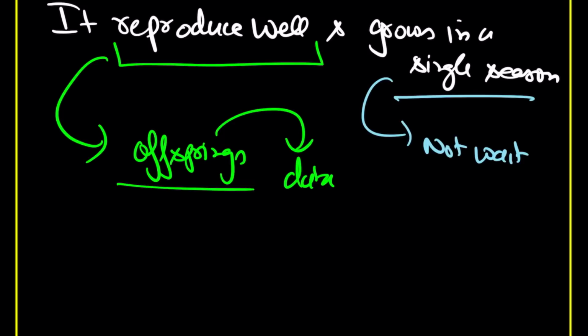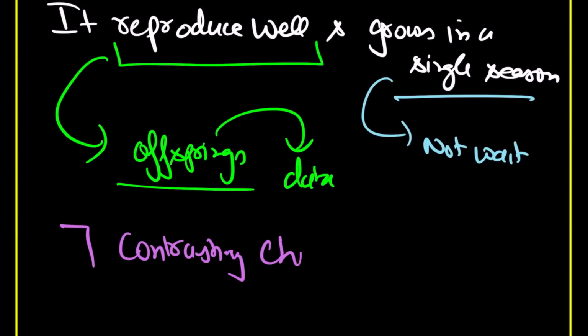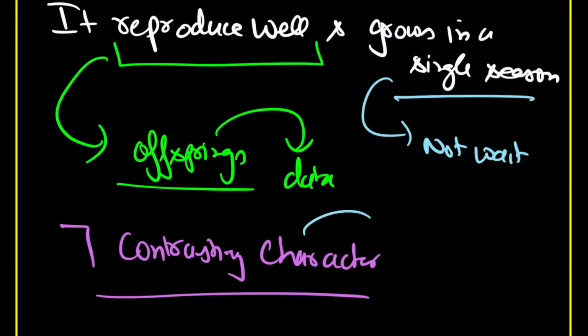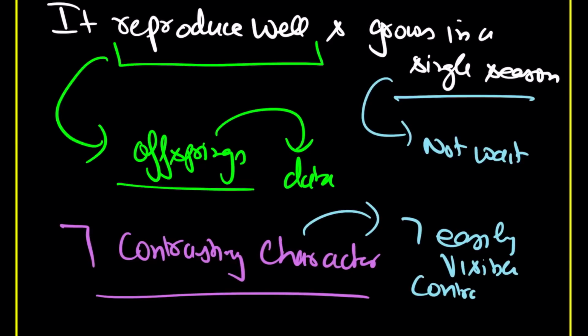Now another important thing is that Mendel chose 7 contrasting characters, 7 easily visible contrasting phenotypes. Hopefully you understand what phenotype is. It is the external appearance of the plant.